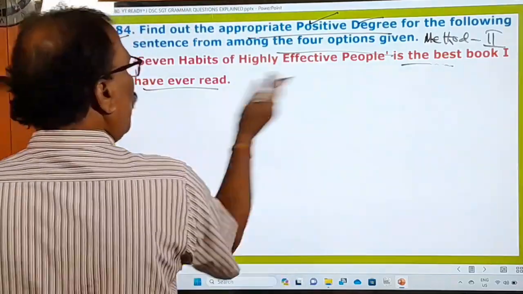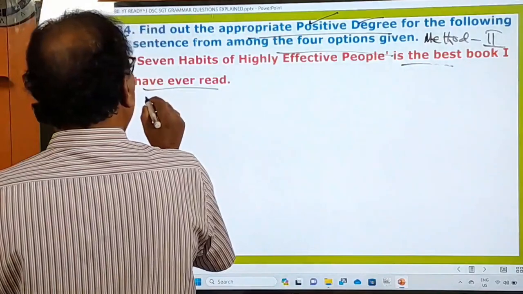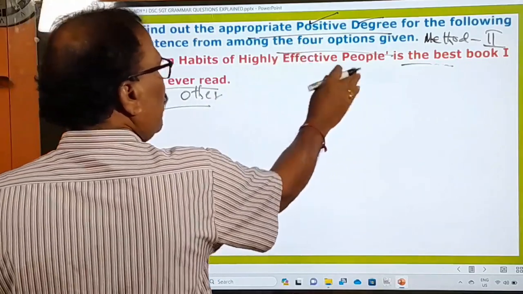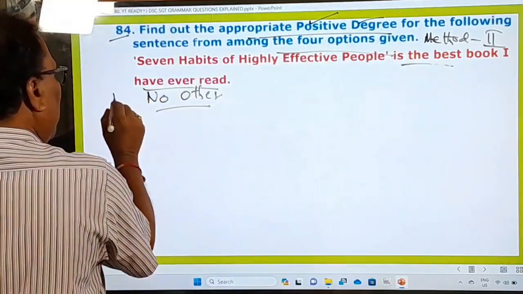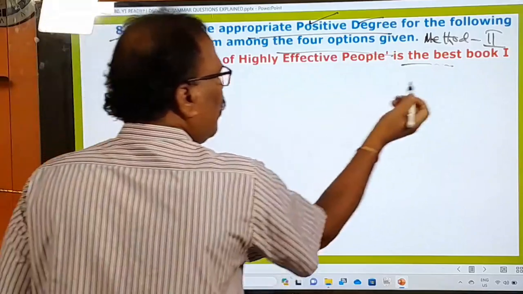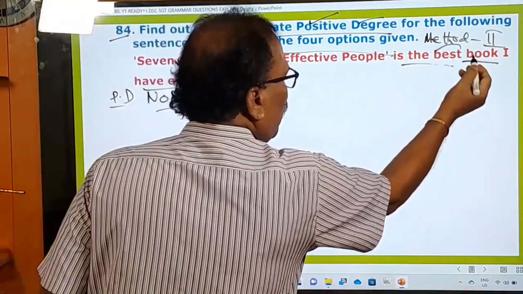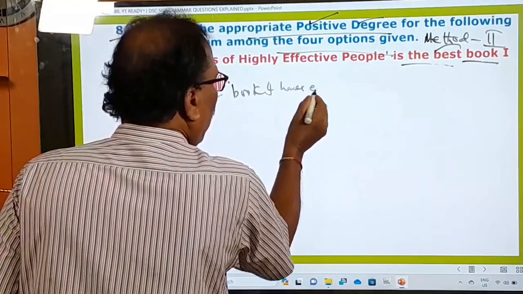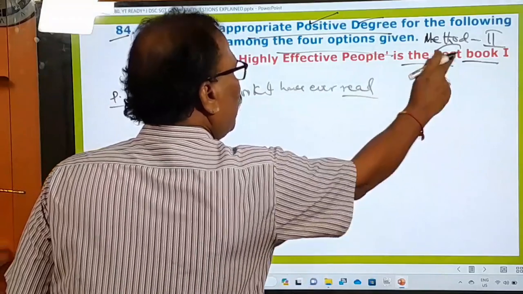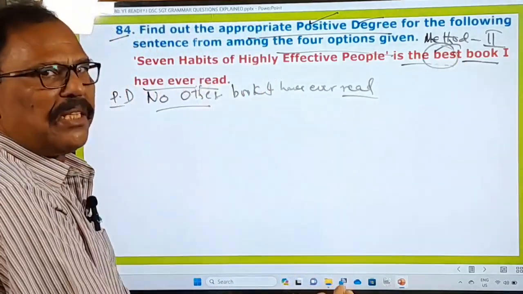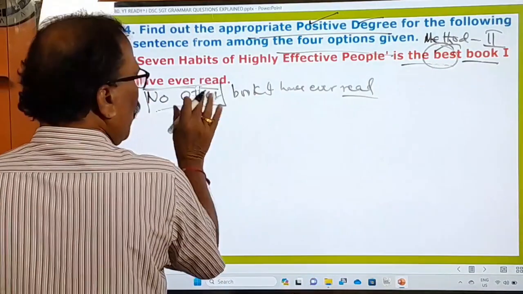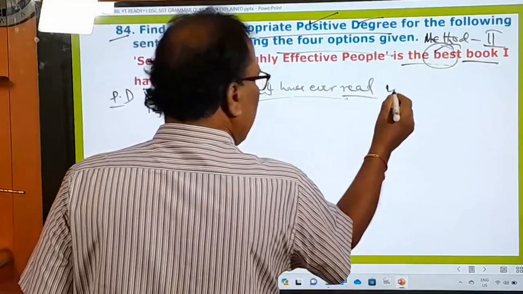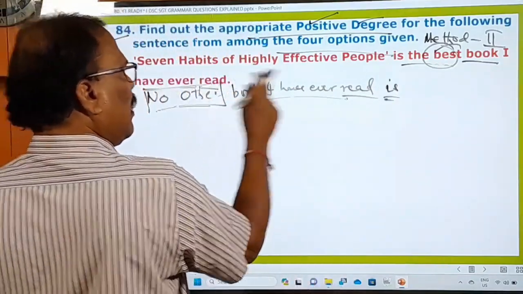That's what you have to do. And now what to do? Now change it into the positive degree. Now you say no other. You begin always when that is the method 2, you begin the positive degree with no other. After no other, what do? The book. After the superlative degree, what is that? Book I have ever read. This remaining sentence, whatever it is, after the superlative adjective, whatever the remaining sentence, that you have to write after this no other plus the remaining sentence, then helping verb. What is the helping verb here? No other is helping verb. This is singular, that's why no other book.